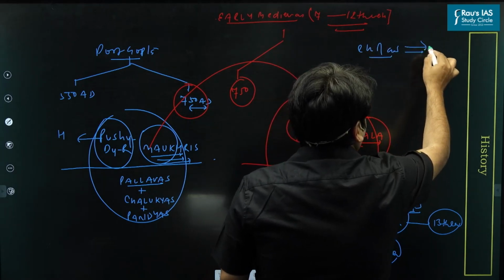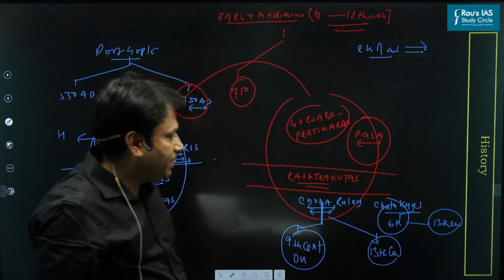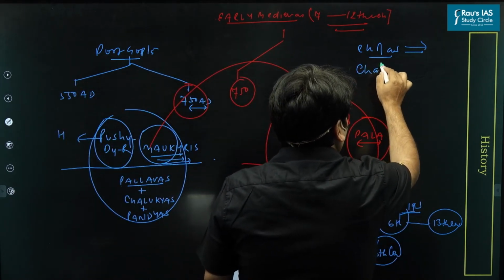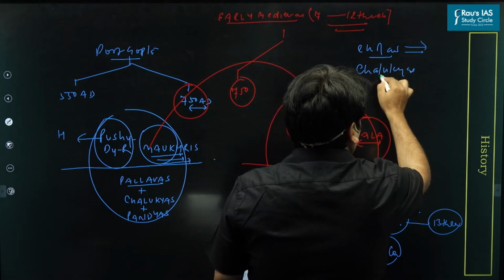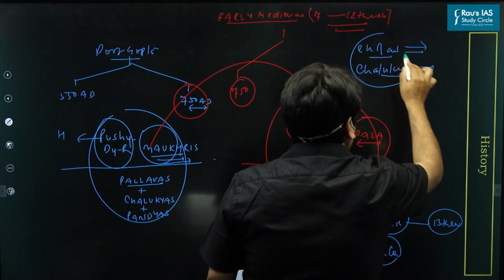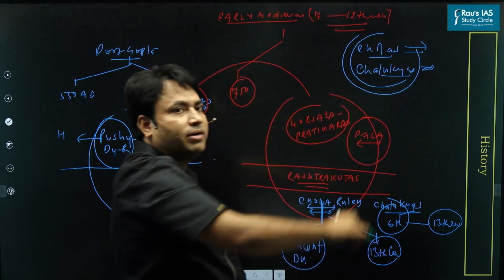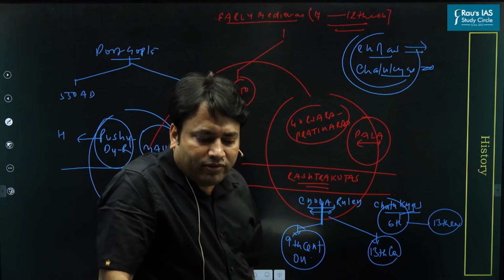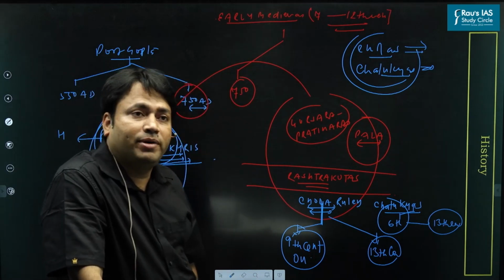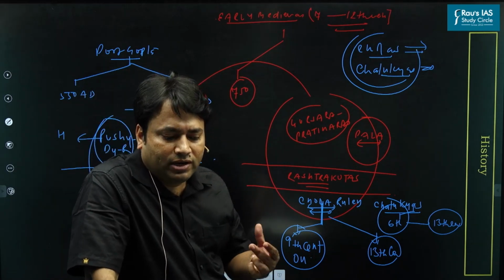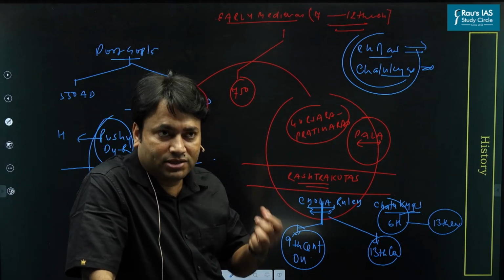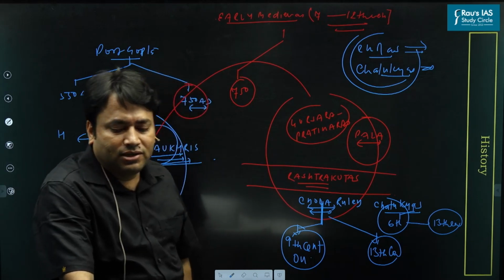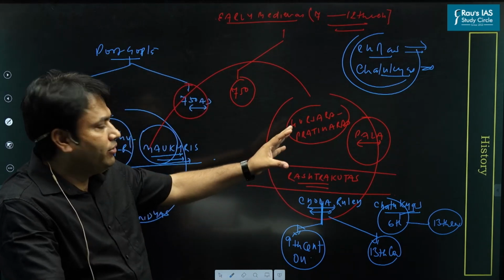It means the Chola state disintegrated. The power of the Chalukyas also started declining. So when their power declines, new kingdoms come into existence in South India during this period.